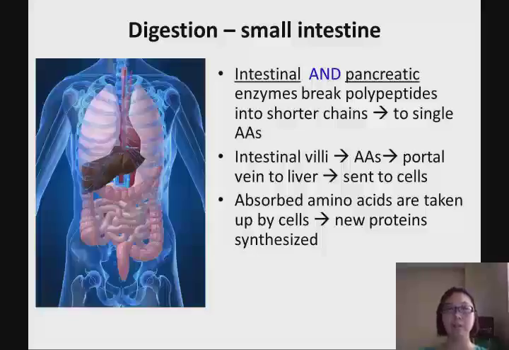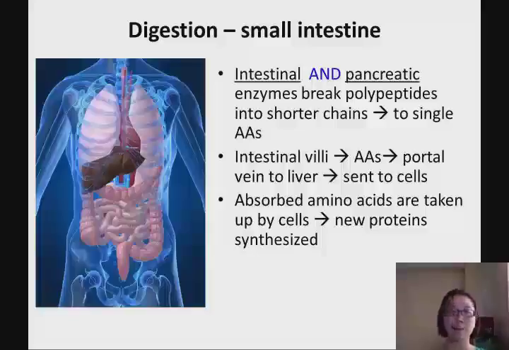The only time that we are able to absorb whole, intact protein is when we are a child, an infant, because their GI system is not developed well. That's why whole protein is able to penetrate into the small intestine cells and be absorbed. That's why infants easily get allergies, because they are able to absorb intact proteins.